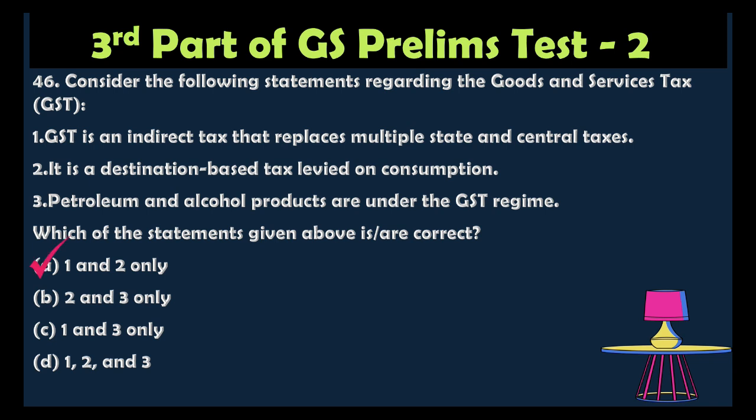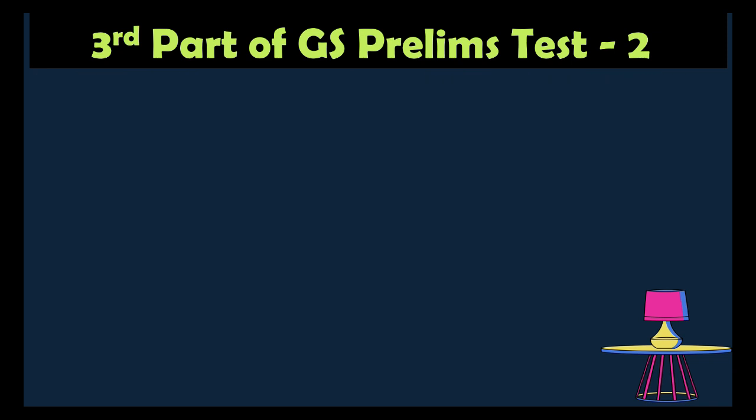The correct answer is option A, 1 and 2 only, because GST is an indirect tax. That is correct. It replaces multiple state and central taxes. Statement 2 is also correct, because the destination-based tax is levied on the basis of consumption. Statement 3 is wrong, because petroleum and alcohol are not included under the GST, so they remain under state taxation. GST is an important concept, so you must take care to understand the GST concept with clarity. That's why we are providing more questions on GST.